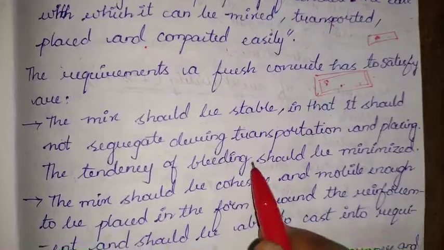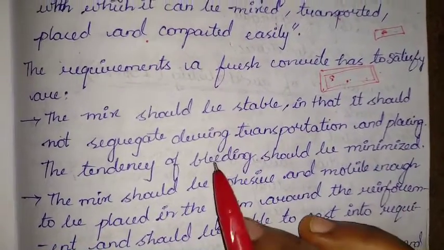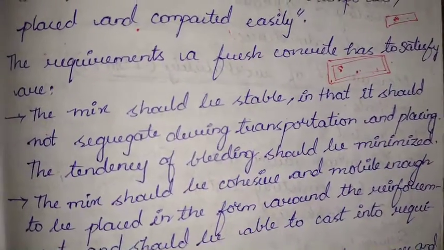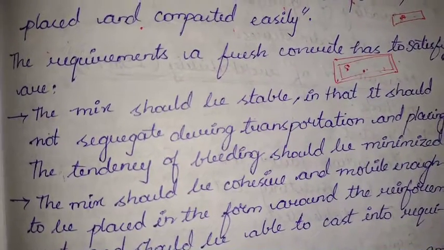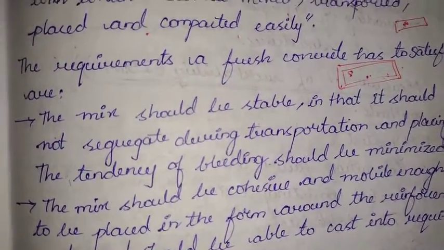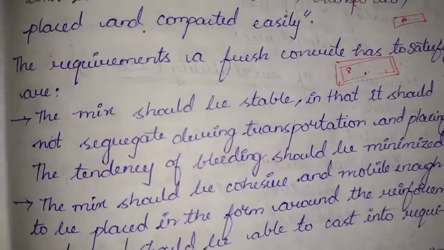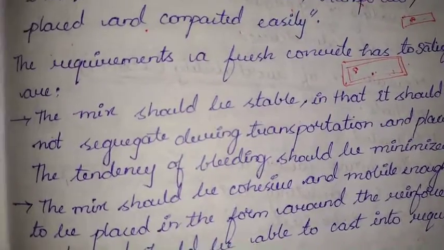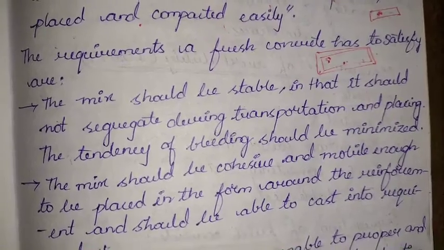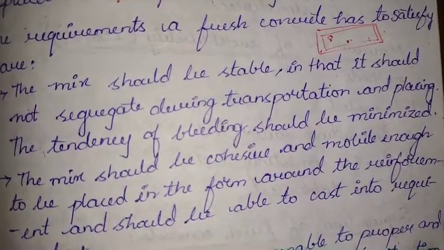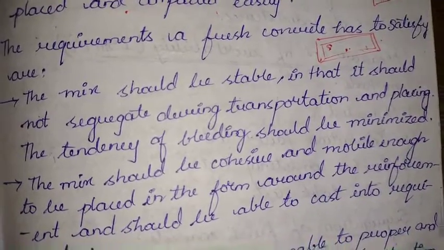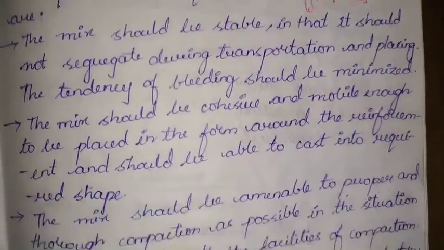The tendency of bleeding should be minimized. Bleeding is nothing but the excess amount of water in the concrete coming out. During transportation, we see this generally. Whatever excess water or liquid is there in that concrete will bleed. That should be avoided, because that will change the fresh concrete properties, again leading to a change in the strength and durability criteria of the hardened concrete.